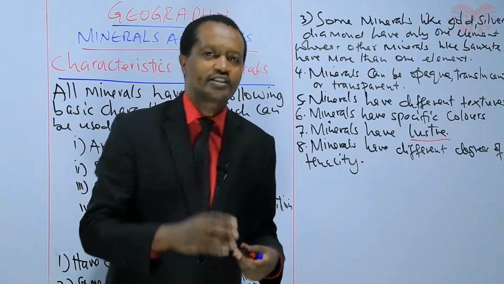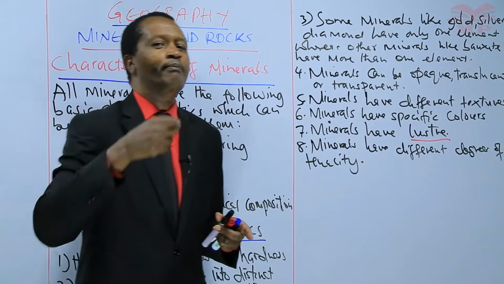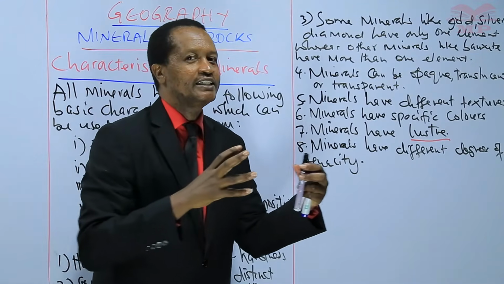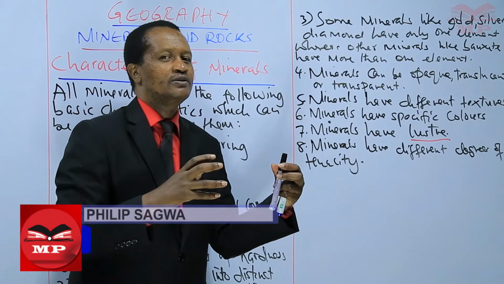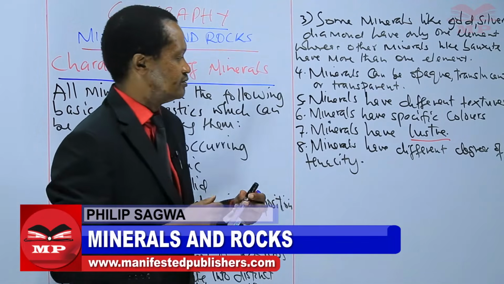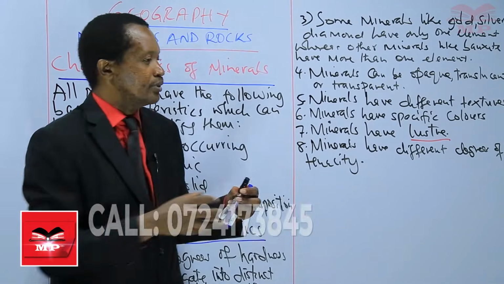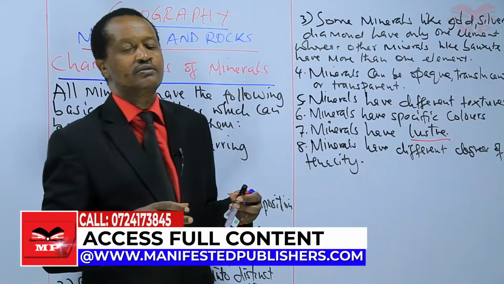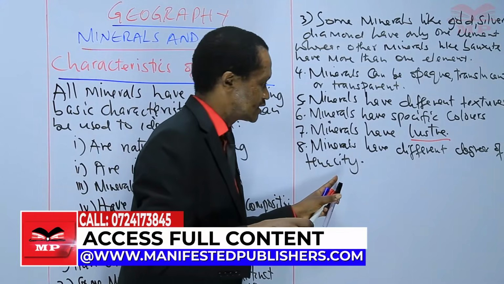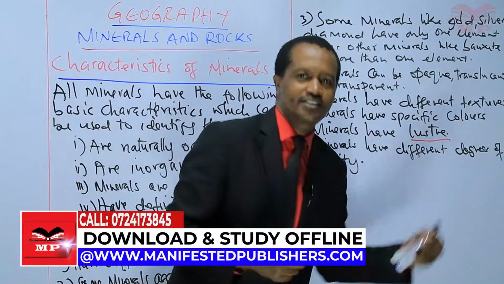What is tenacity? That's an English word. Tenacity, learners, refers to the ability of the mineral to withstand tearing or crushing or breaking. The ability to withstand breaking. Then we can describe such a thing that has ability not to break, we then say that thing is tenacious.